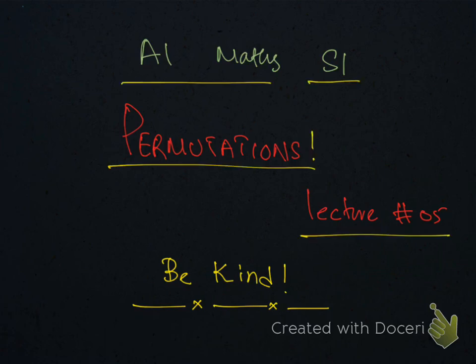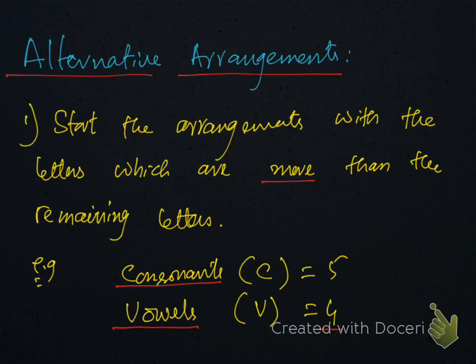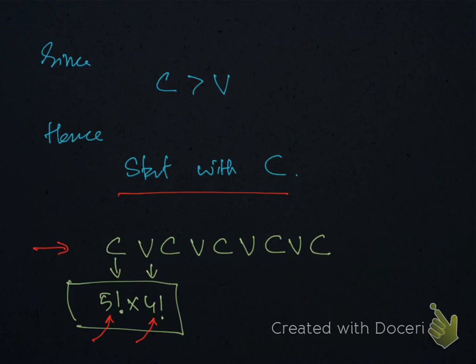Permutations lecture 5, and we should be kind with others. Alternative arrangements: start the arrangements with the letters which are more in number. For example, if we have 5 consonants and 4 vowels, then we should start with consonants, since consonants are greater in number than vowels. So this is the way to solve this question. Start with consonant, and this 5 factorial is for 5 consonants, and this is for 4 vowels.